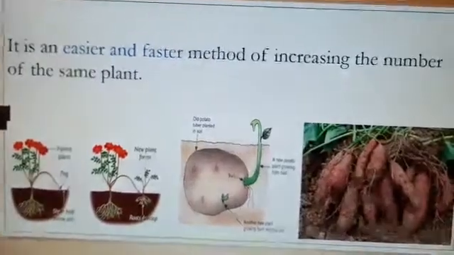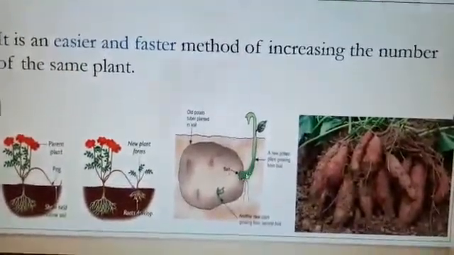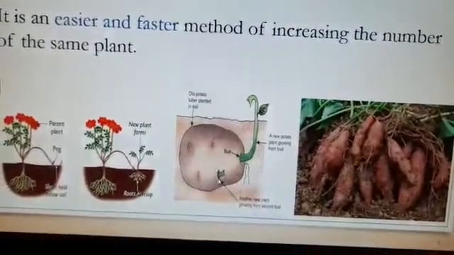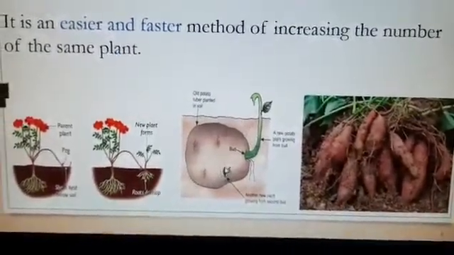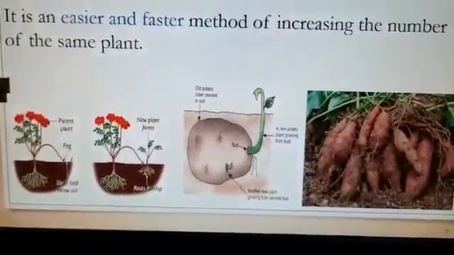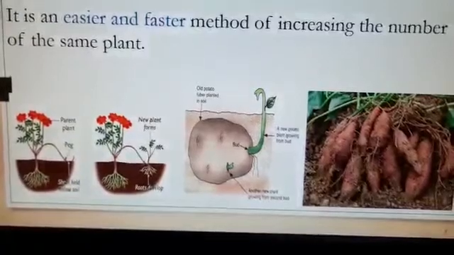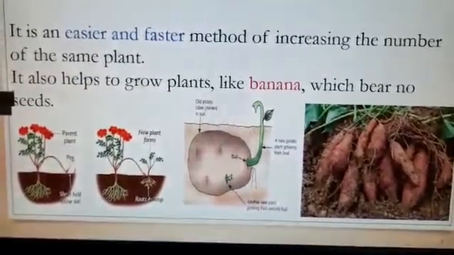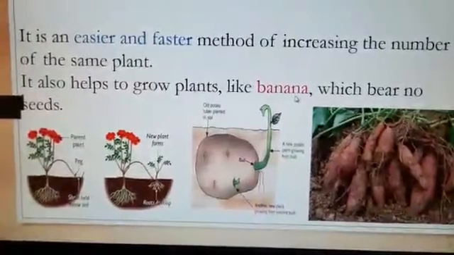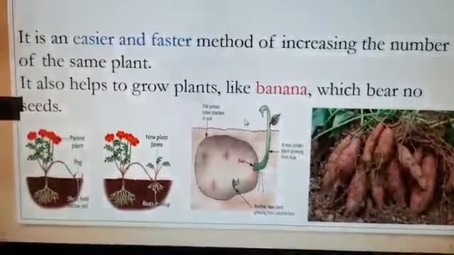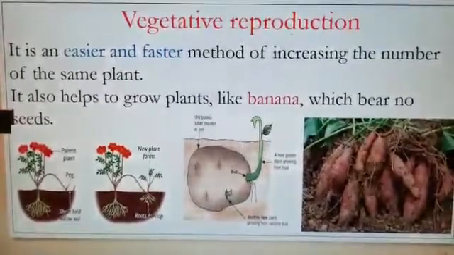Now we can see here very easily the bud. A new plant arises from the bud and is ready to come out. A new baby plant comes out of this eye. So like this we can place it in the soil, and it is very easy and faster. If it is a seed, it takes a lot of time. So that is the importance when you compare with vegetative reproduction. It also helps to grow plants like banana which bear no seeds. So we call this process vegetative reproduction.